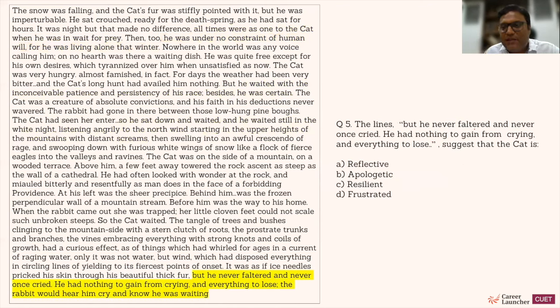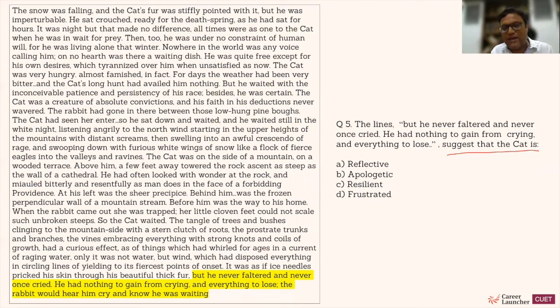Next, the line, but he never faltered and never once cried. He had nothing to gain from crying and everything to lose, suggests that the cat is. It is about the characteristic of the cat. You can also say that it is a kind of functional question. So both the things are coming together, it is given towards the last. Let us try to sum it up. But he never faltered and never once cried. He had nothing to gain from crying and everything to lose. The rabbit would hear him crying and know he was waiting. The entire story is about the cat waiting for the rabbit to come out, and waiting with a lot of patience. So the last line talks about the cat never faltering and never crying, because if the cat would cry, the rabbit would come to know about it. So the cat is waiting for the entire thing.